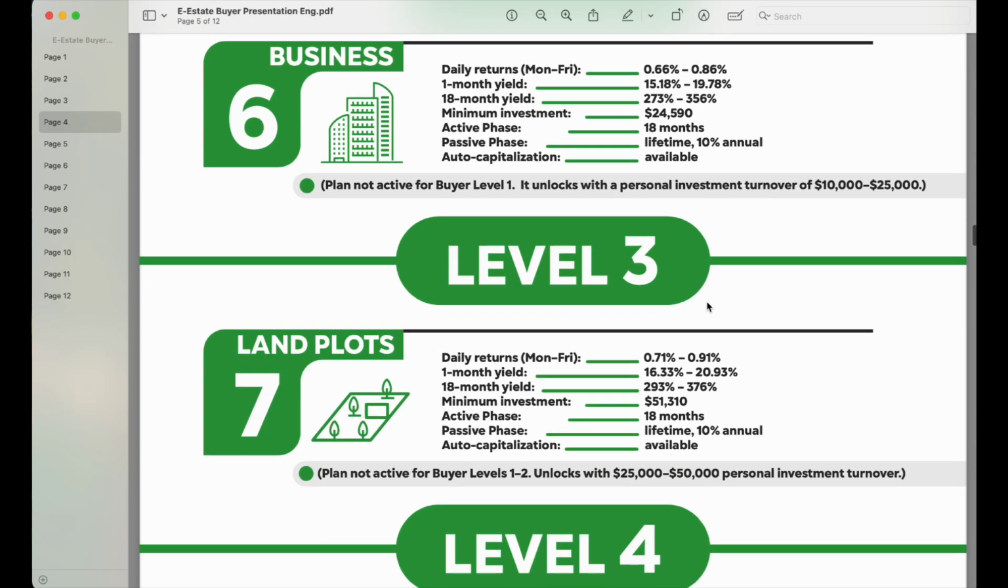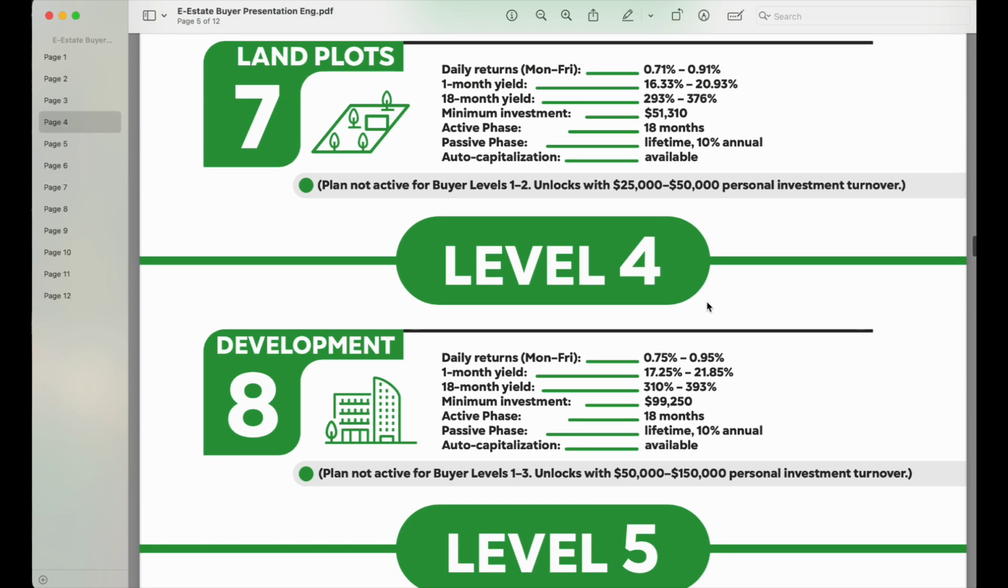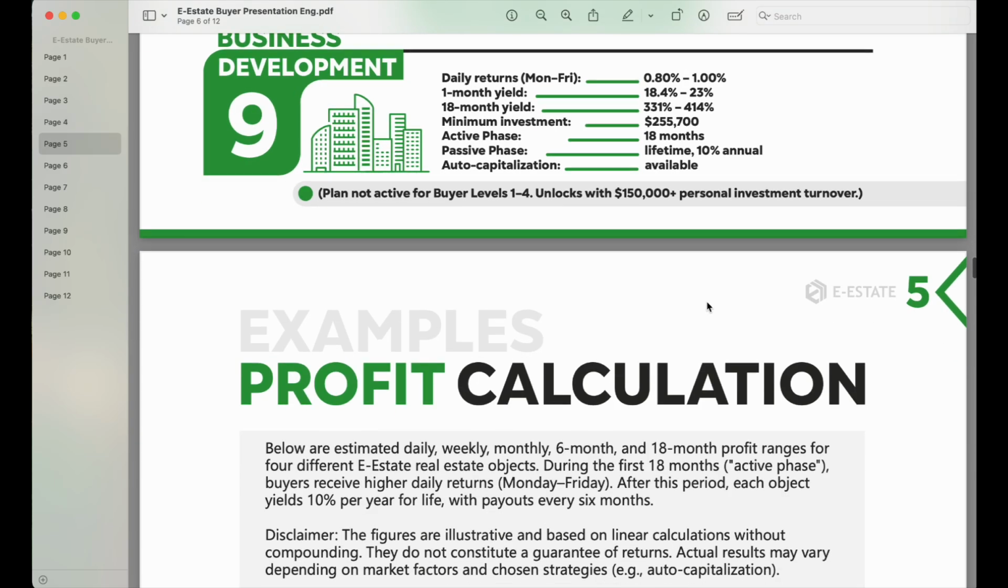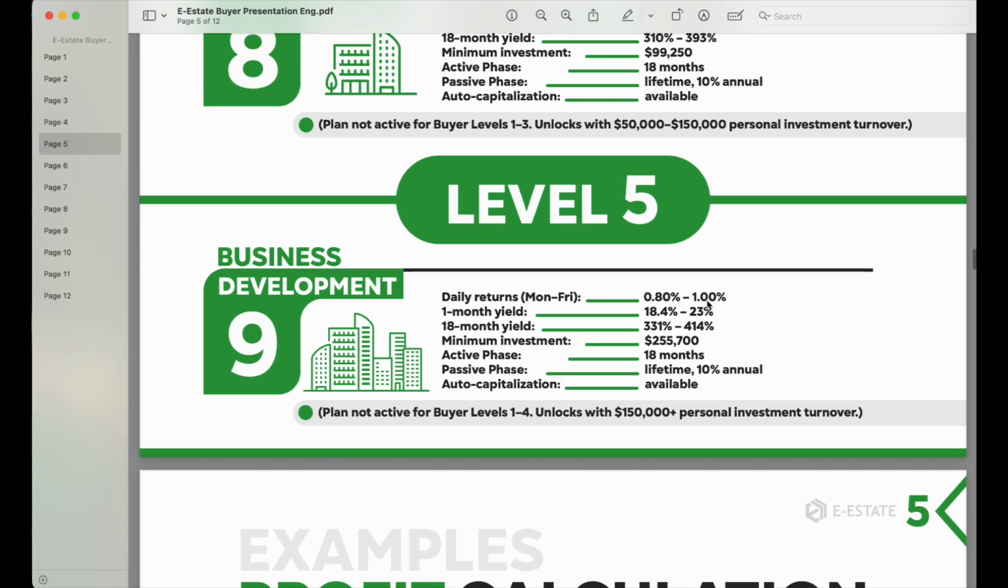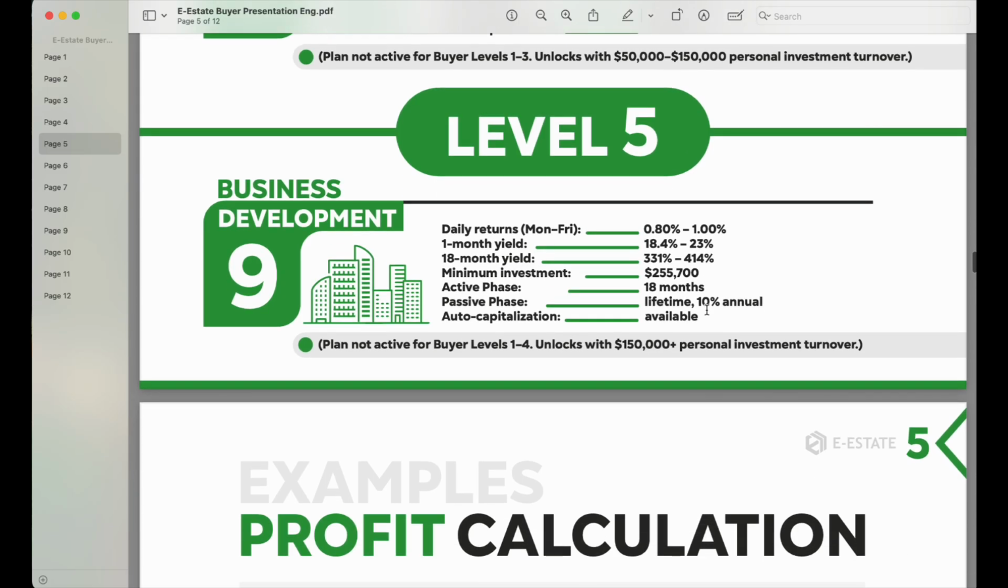And then they have level 3, level 4, level 5, and then boom, that's it. As you can see, from level 1 to level 5 is between 0.4% to 1%. So if you are on the business development level in this platform, you are going to be earning between 0.8% to 1% on a daily basis, Monday to Friday. Okay, so in a month, you should be targeting between 18 and 23% on a monthly basis. So this is great. Really, really great.